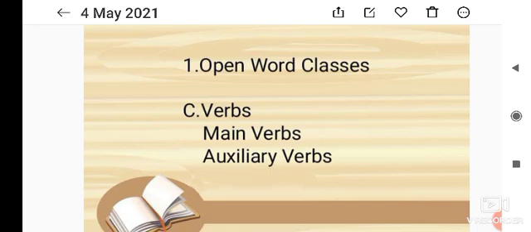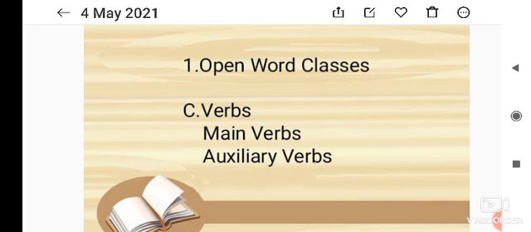The verbs that do not take an object are called intransitive verbs. For example, the dog barks, she laughs. These verbs do not take an object. Then second one, regular and irregular verbs.